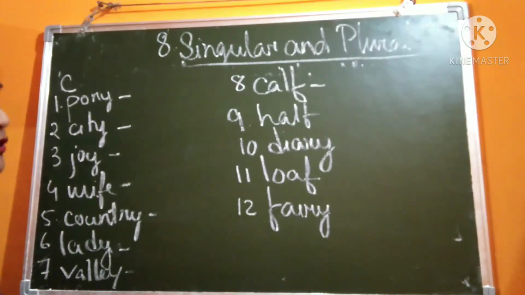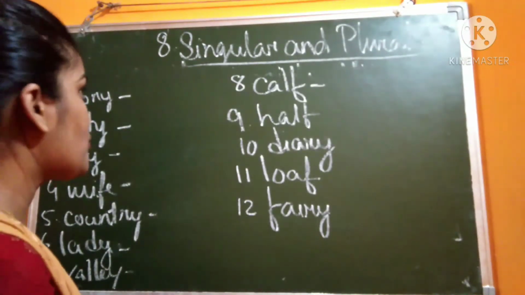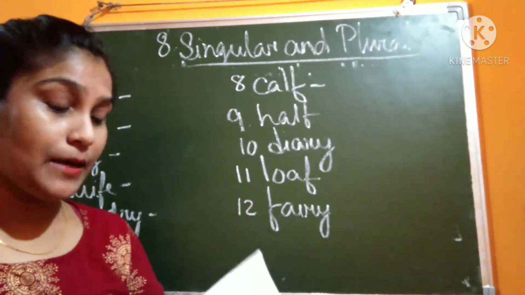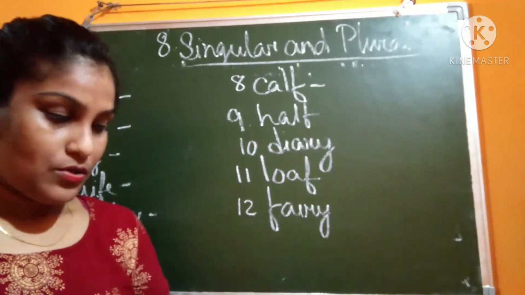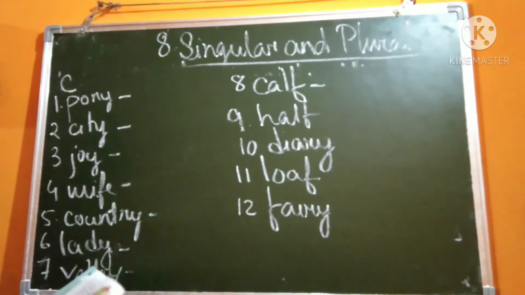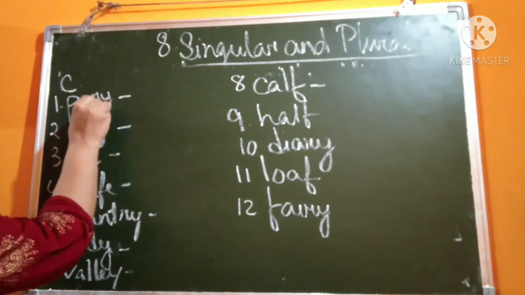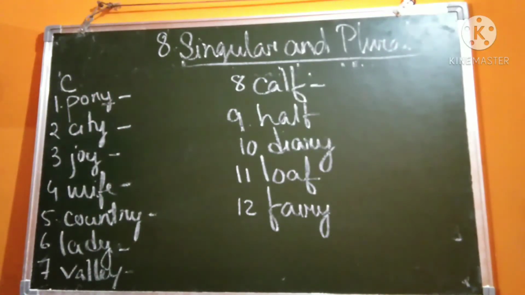So we will do now question number C. As you have understood the rules, 4, 5, 6 number rule, this will be applicable here. Write the plural of these nouns. If the noun ends with Y, it will become IES if it is preceded by a consonant.